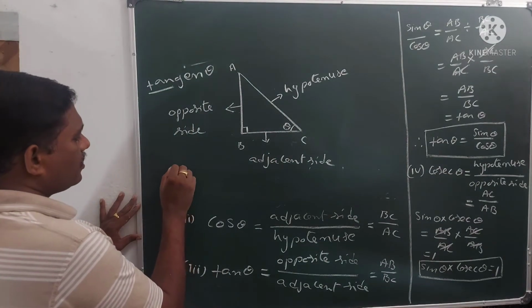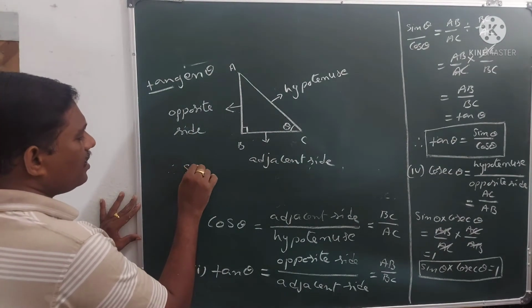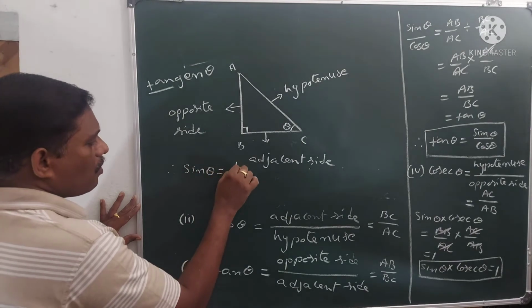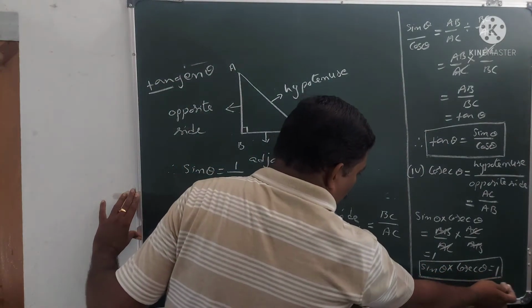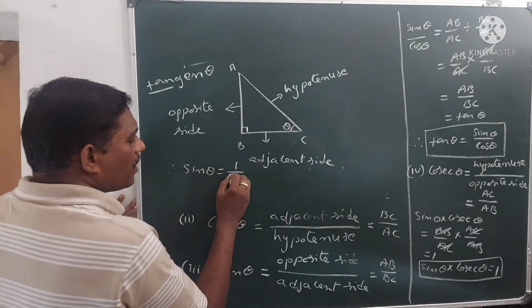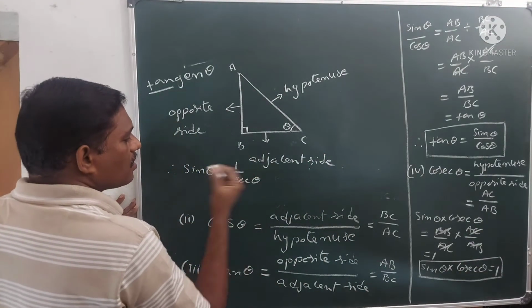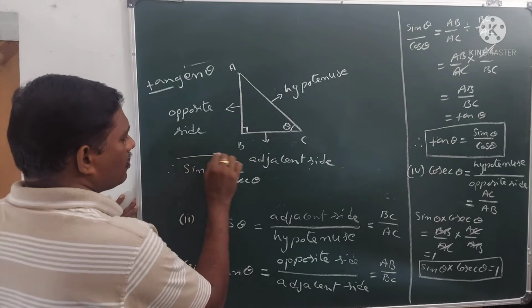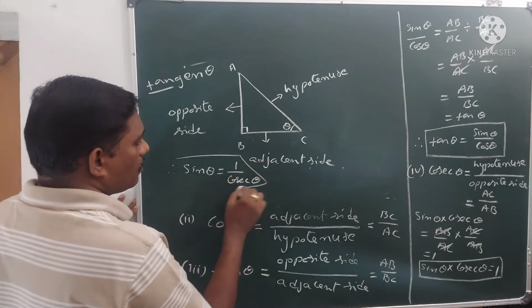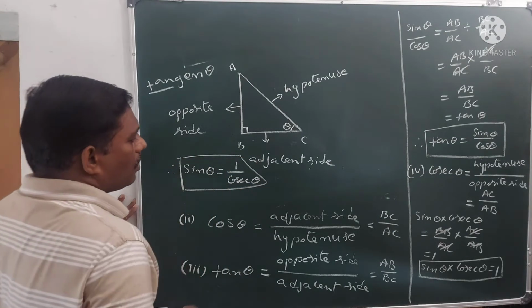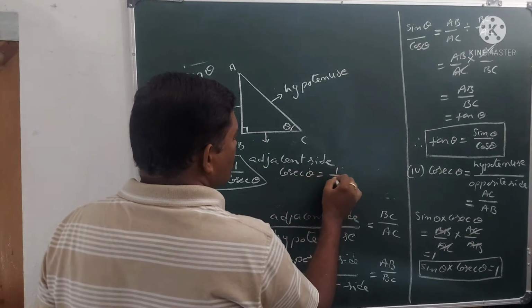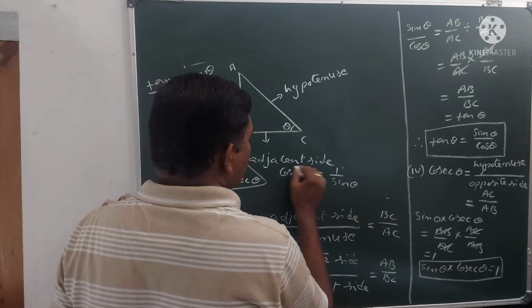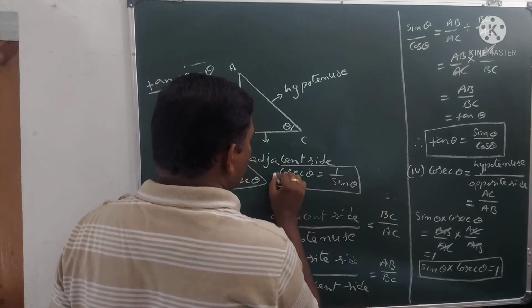Therefore we can write sin theta is equal to 1 by, if we take cosecant theta to this side, it becomes 1 by cosecant theta. So sin theta is equal to 1 by cosecant theta, or cosecant theta is equal to 1 by sin theta. This is the relation between sin theta and cosecant theta.